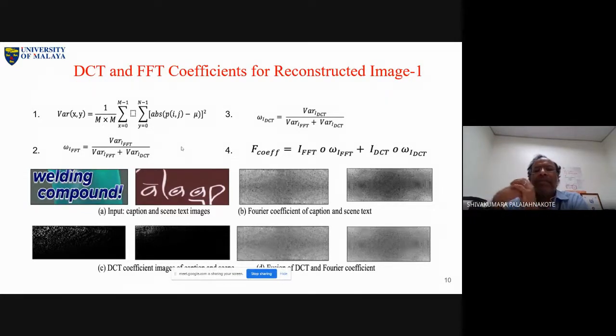So DCT and FFT coefficients are used to reconstruct image 1. Anyway, forget this. You just focus on why we are proposing DCT and FFT coefficients. Just think in this way: when solving a problem, you have your own idea, and you can solve it with your own idea. And I can solve it with my own idea in the problem.